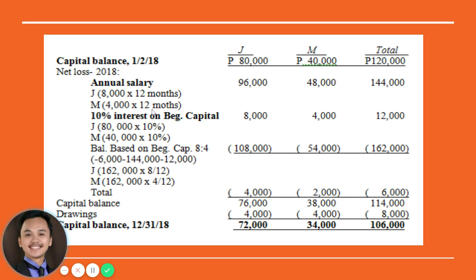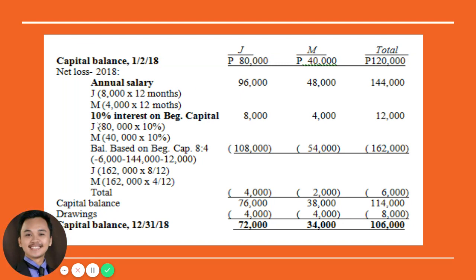So let's give them their annual salary. So J will be given 8,000 for 12 months and M will be given 4,000 for 12 months. So J will be having 96,000 and 48,000 respectively for their salaries.